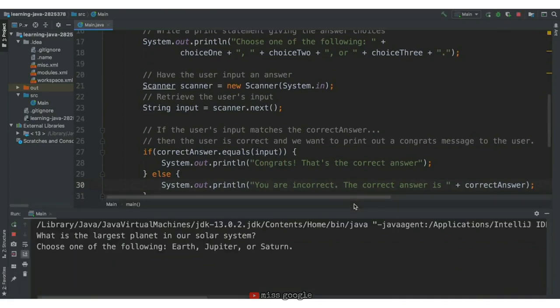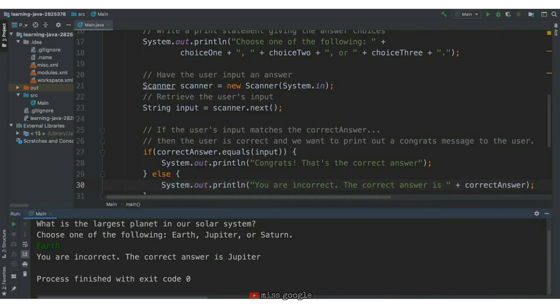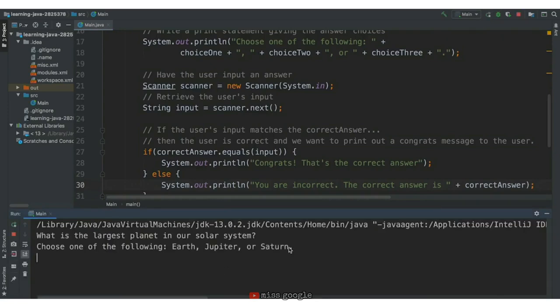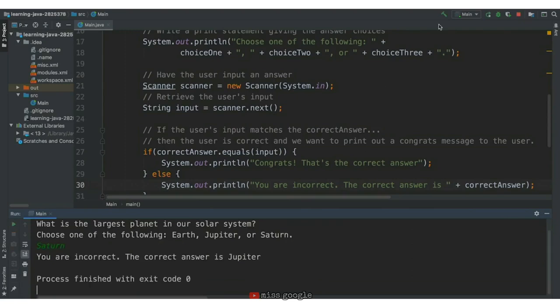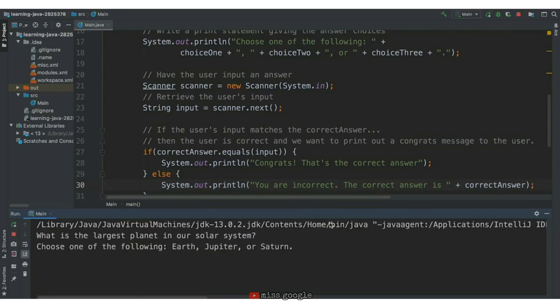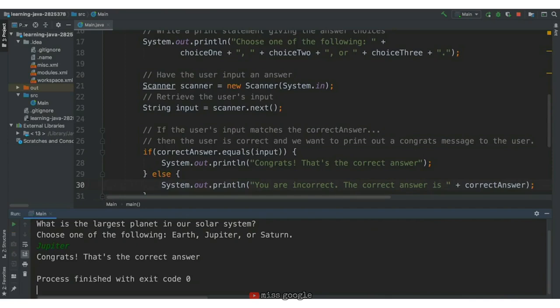What is the largest planet in our solar system? Choose one of the following: Earth, Jupiter, or Saturn. Let's try Earth. You are incorrect. The correct answer is Jupiter. Let's try Saturn. That is also incorrect. We'll try one more with Jupiter. That is the correct answer.